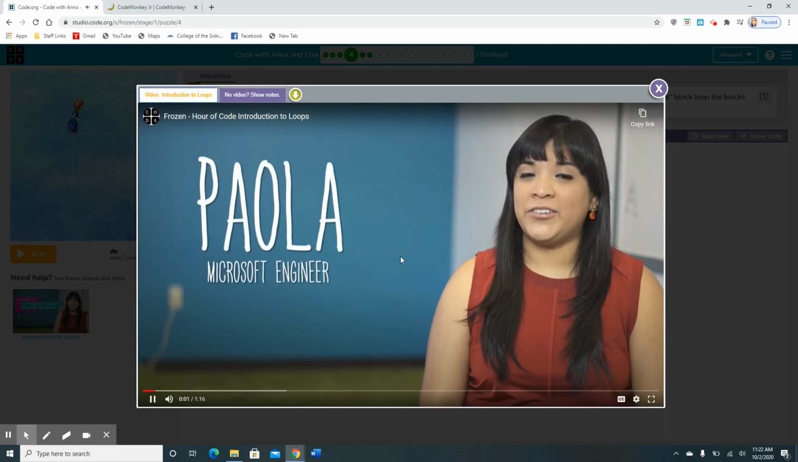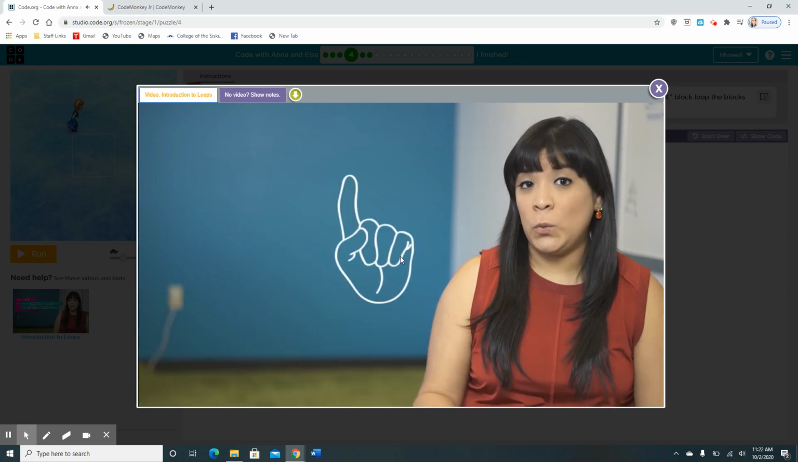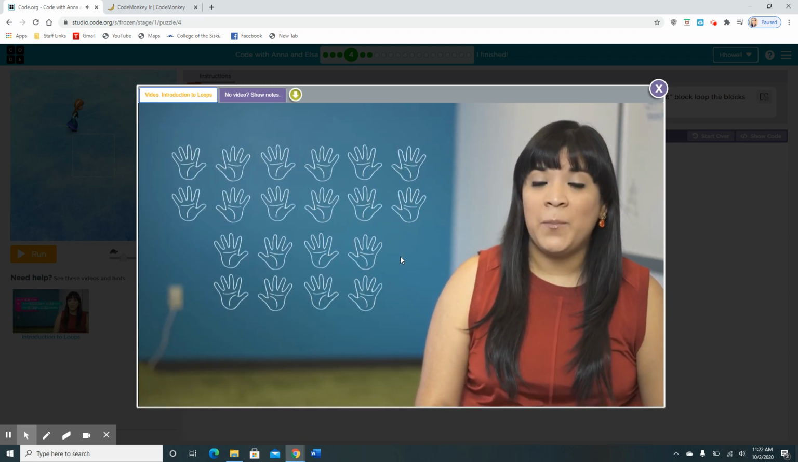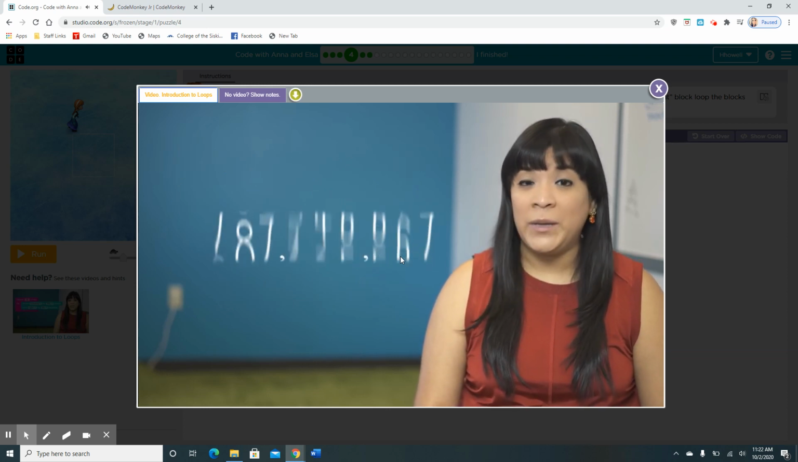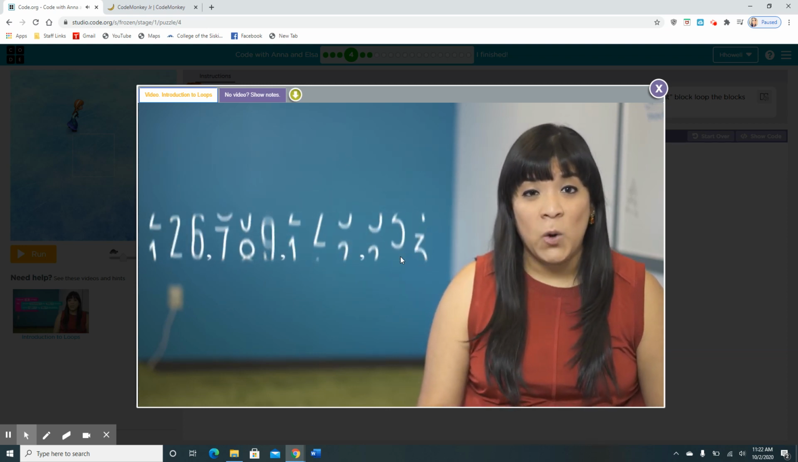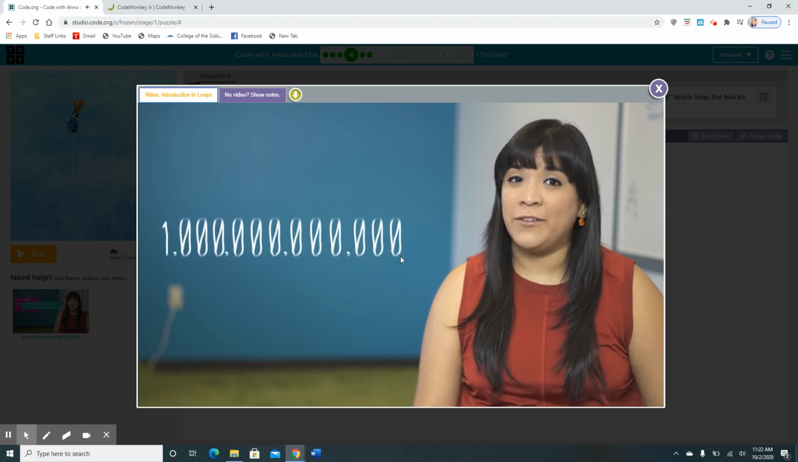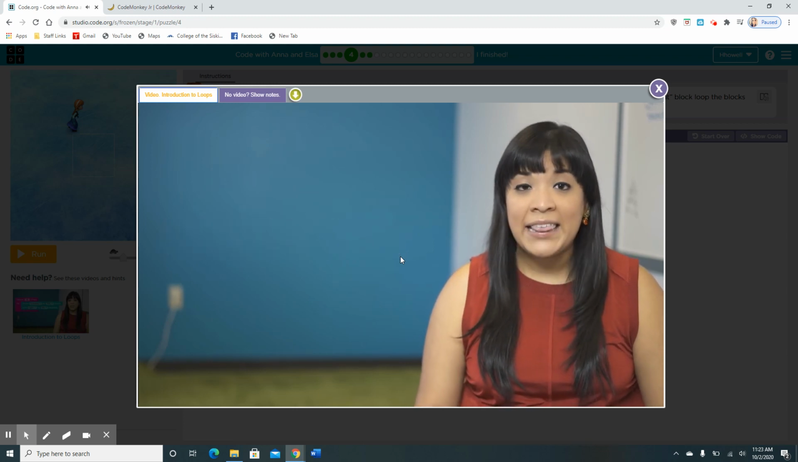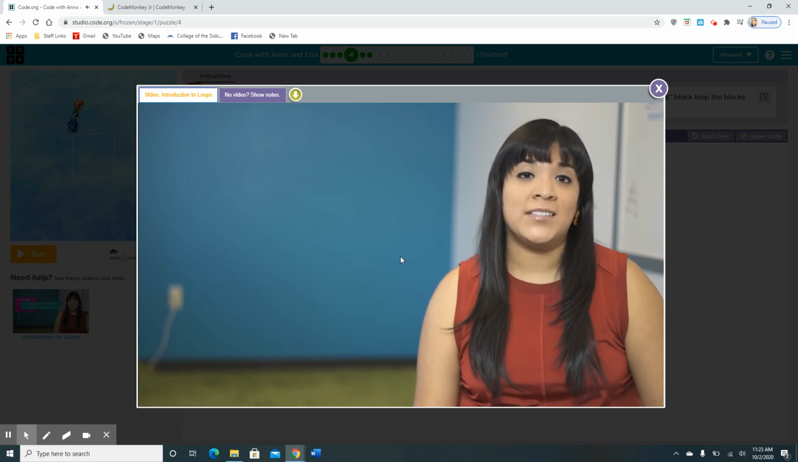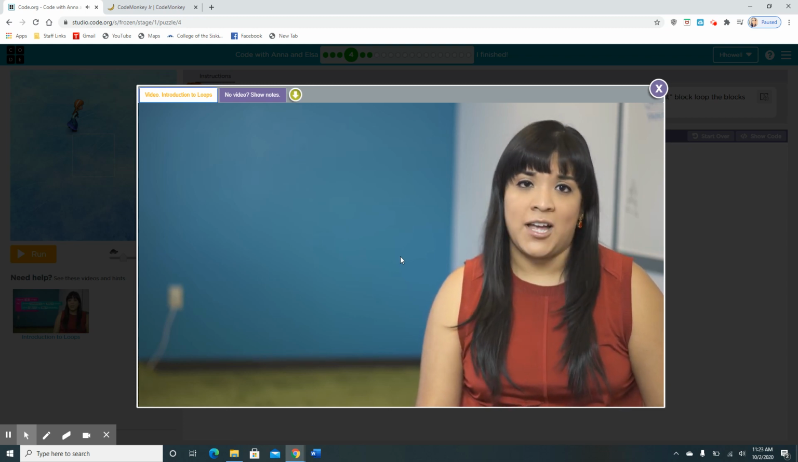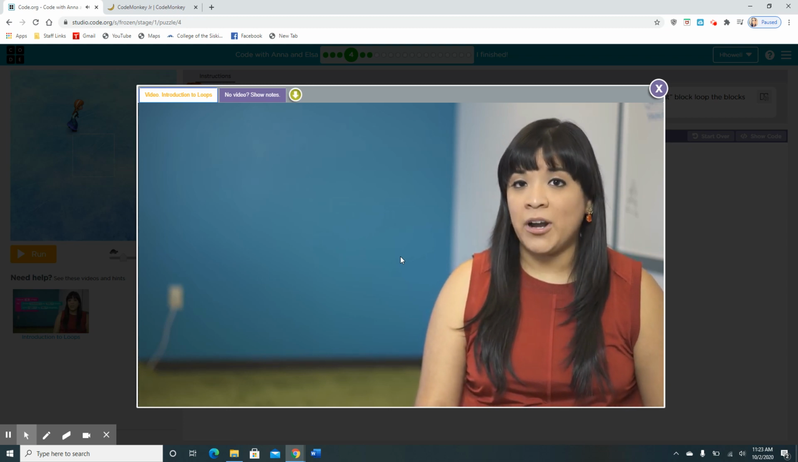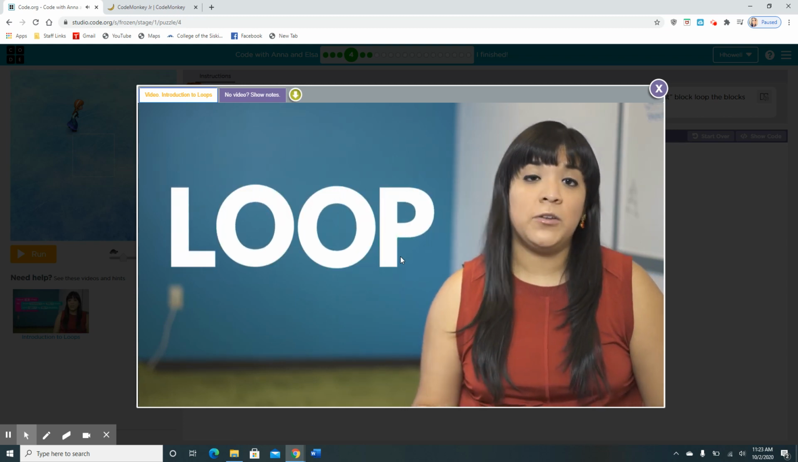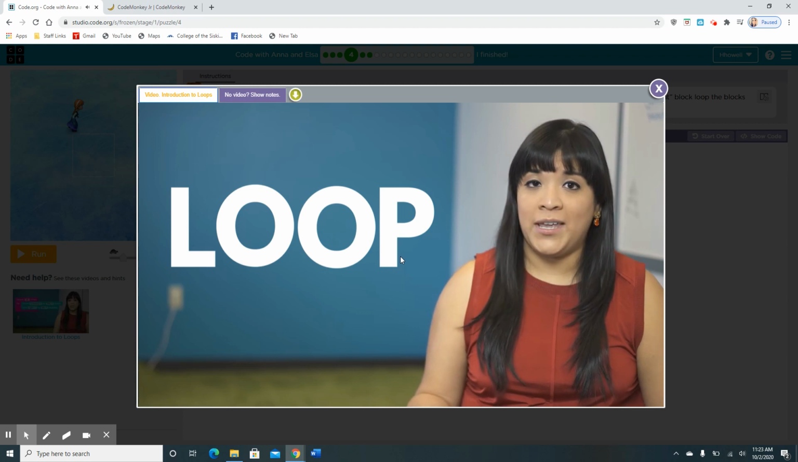Computers are really good at repeating actions. You can count to 10 or 20 or 100, but a computer can count to a billion or a trillion. It won't get bored and it will only take a few seconds. Whether it's counting or drawing or anything, computers can repeat things hundreds or even billions of times. In programming, we call this a loop. A loop is how you repeat your code over and over again.